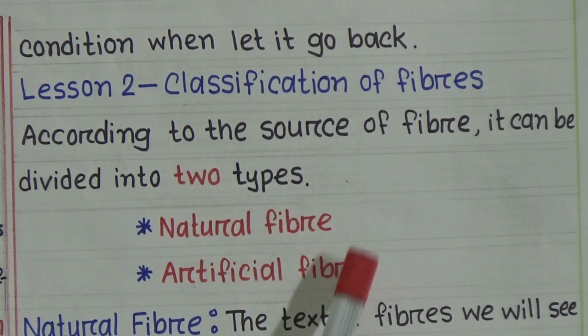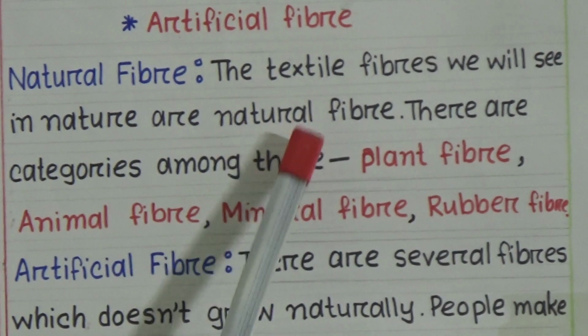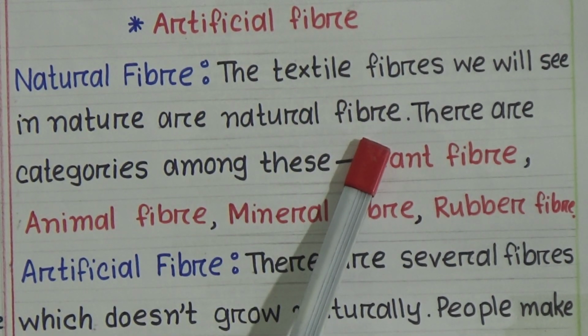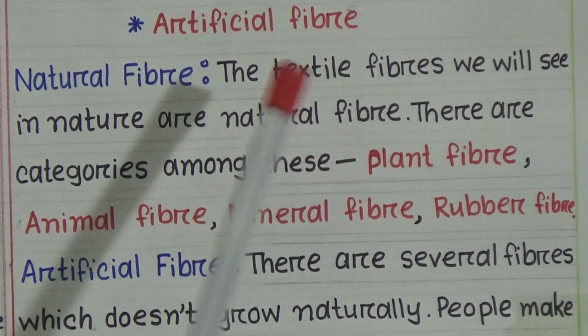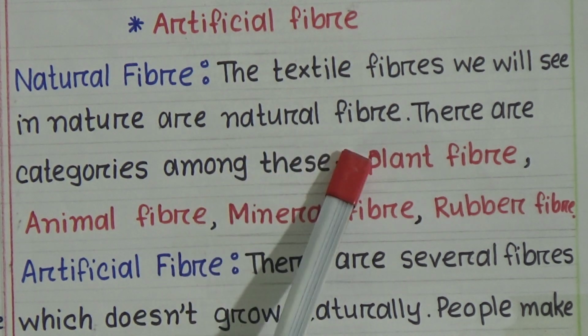Now, I am going to discuss natural fiber. The textile fibers we see in nature are called natural fiber.